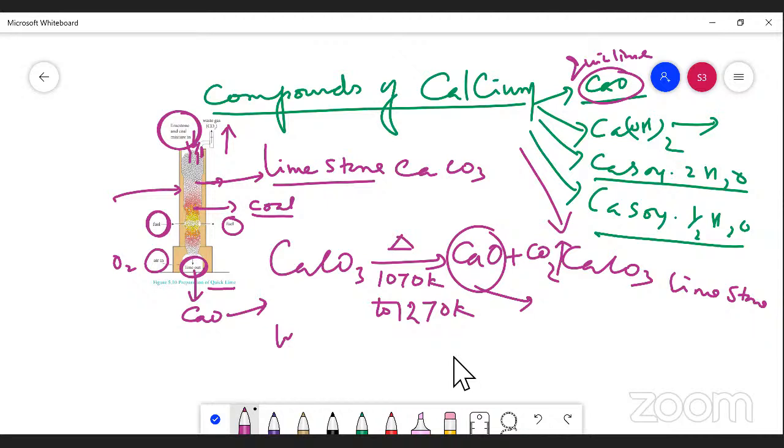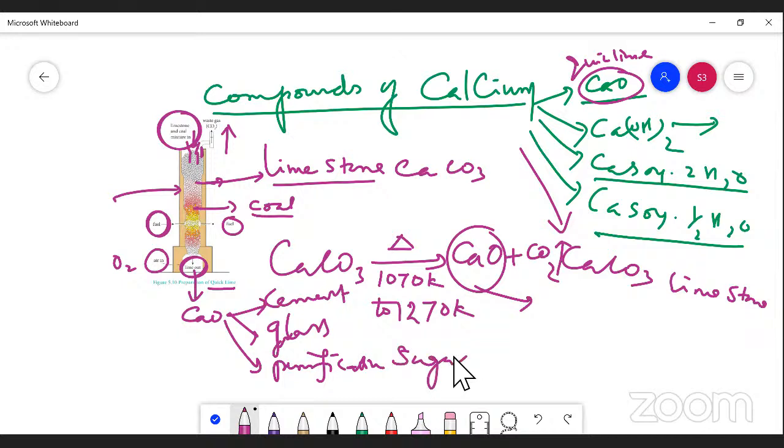The first is manufacturing of cement, and also manufacturing of glass, and also purification of sugar, which is very essential in sugar industries, and it is also used as a drying agent.